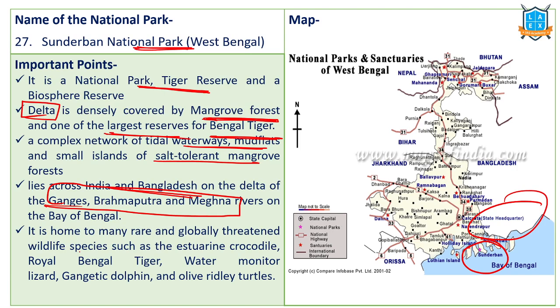The wildlife species include crocodiles, Royal Bengal tiger, water monitor lizard, Gangetic dolphin, and olive ridley turtles. These are the species in general found in this particular area. If we come to the plant species, Sundari trees or mangrove trees are the famous species.